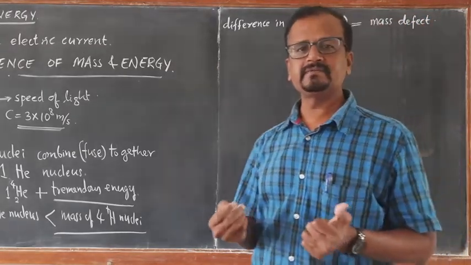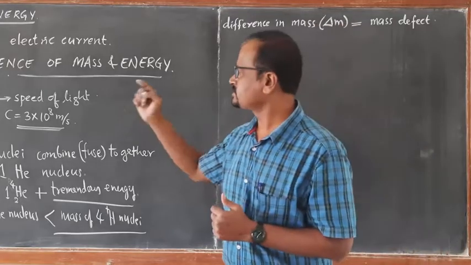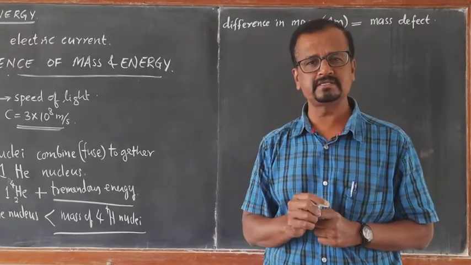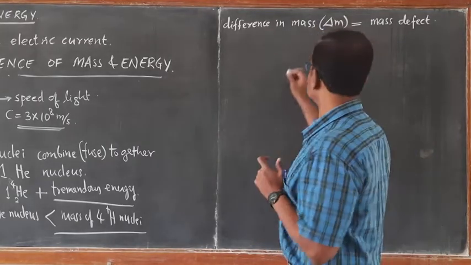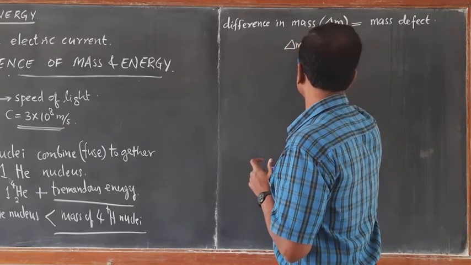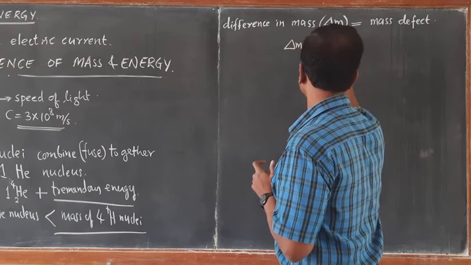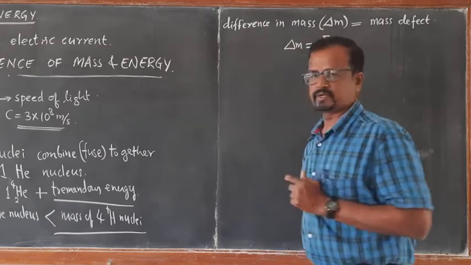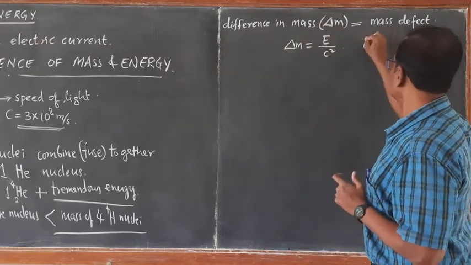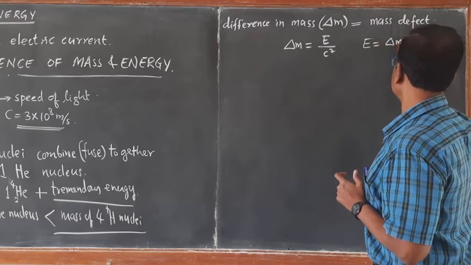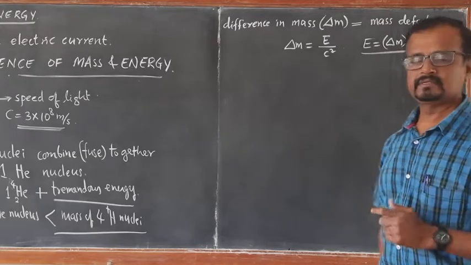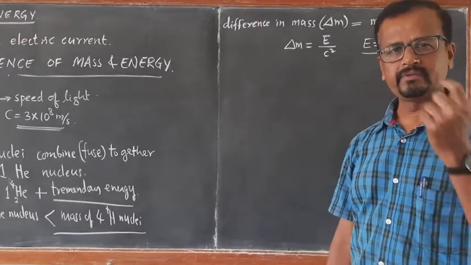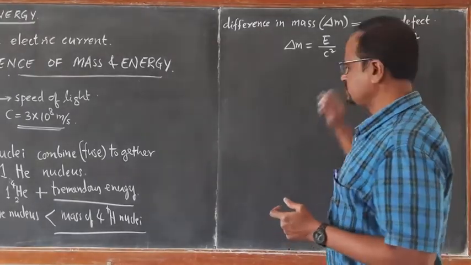Where is it missing? That was explained by Einstein's mass-energy equivalence equation. This difference in mass appears in the form of energy, which is given by E equal to delta M into c square. If you multiply this delta M with c square, then you will find the amount of energy that is released.